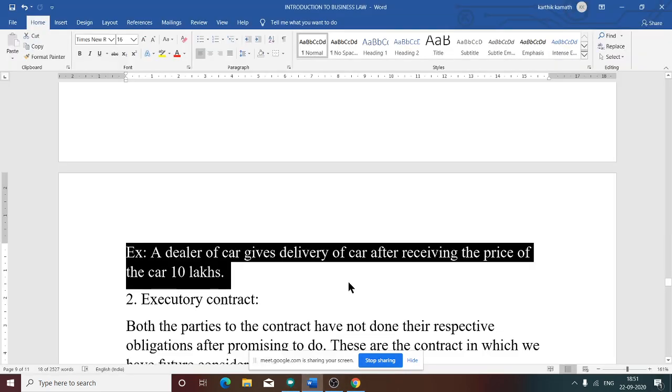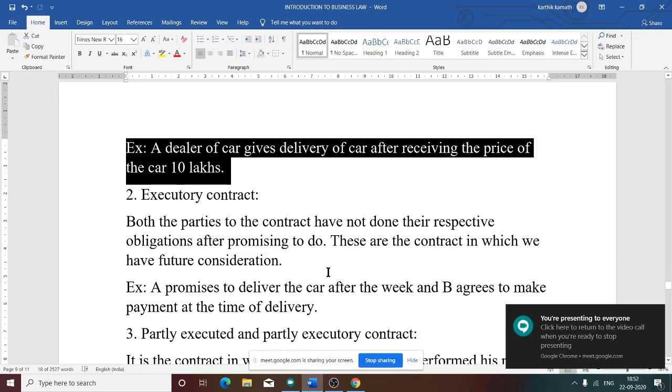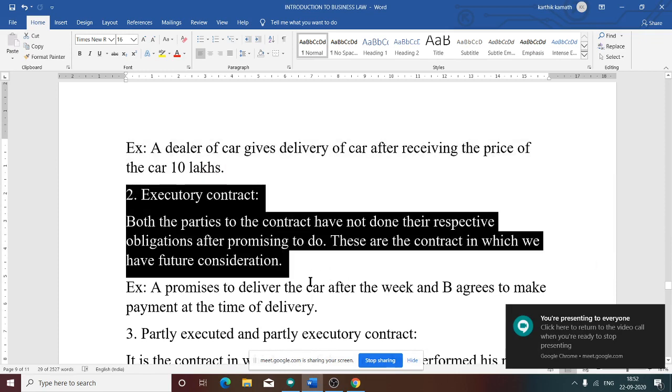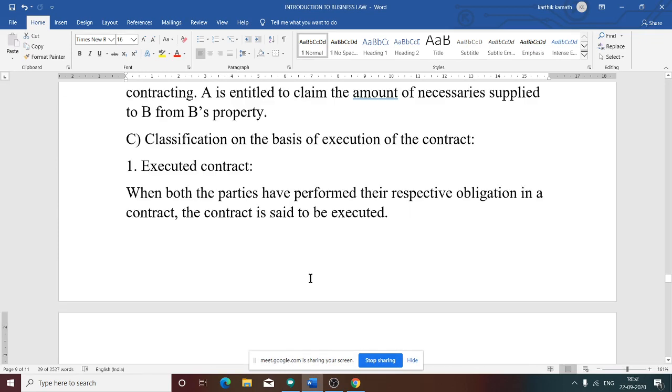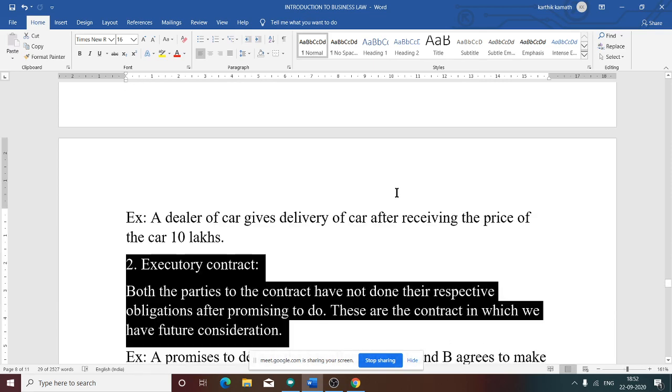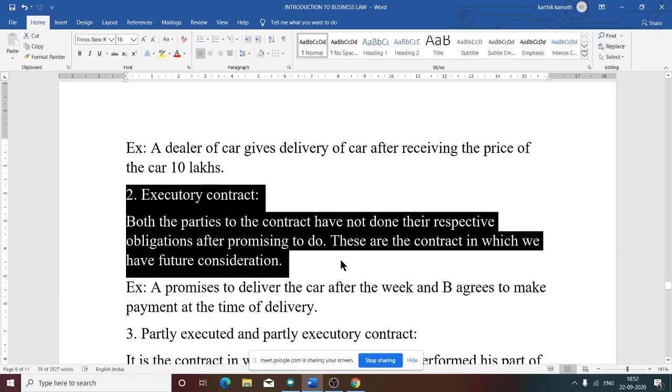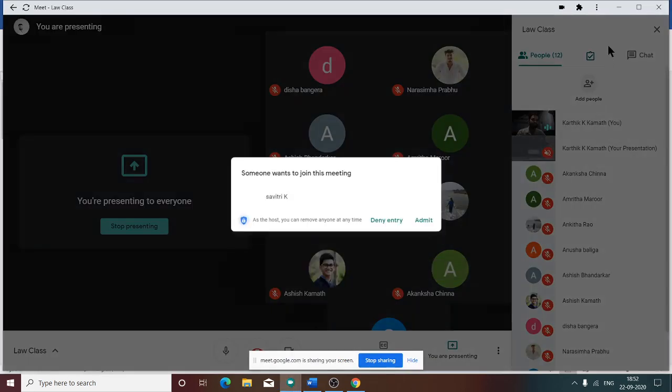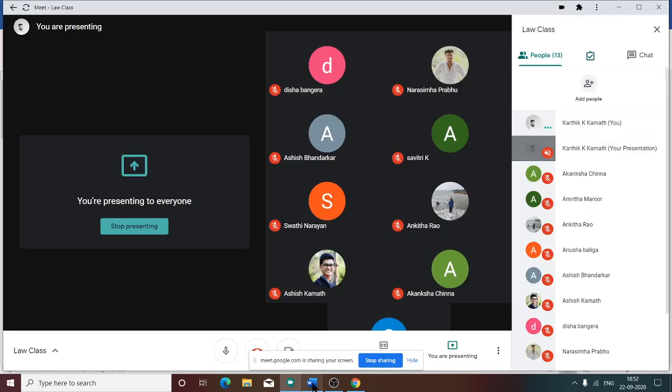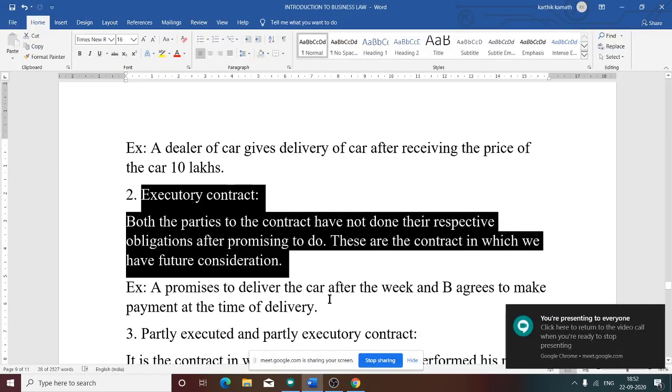Now the next thing is executory. Executory means the opposite of executed. In executed, both the parties have performed the obligation. But executory means both the parties to a contract have not done their respective obligations after promising to do so. These are contracts in which we have future consideration. So an executory contract is nothing but a future contract.